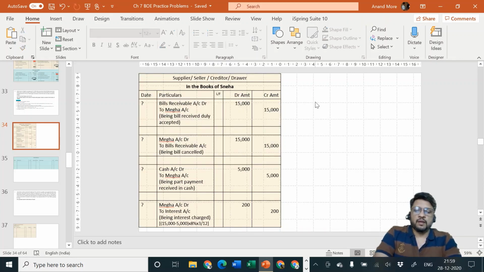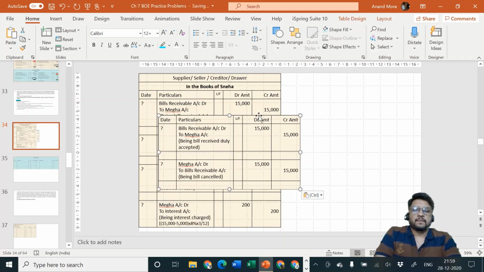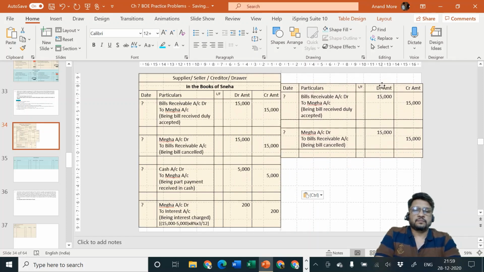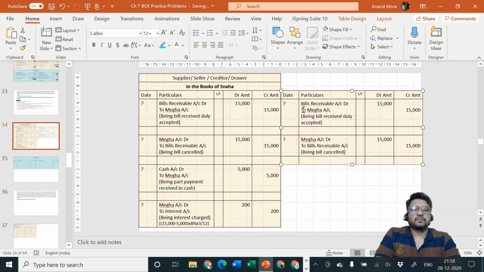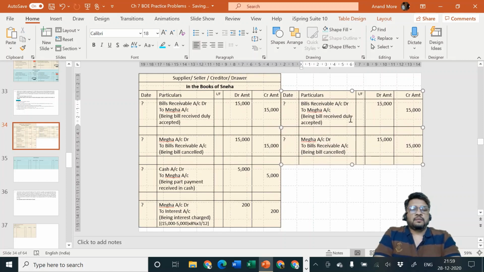We are going to draw a new bill. Bills receivable is debited, but the amount of the bill will now be rupees 10,000 which was pending plus 200 rupees which is extra to be considered. So it is 10,200, being bill received duly accepted. Amount is how much? 10,200. And thereafter the next part, 3 months after that particular date,